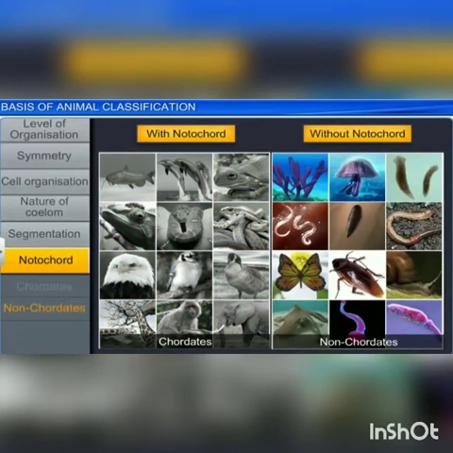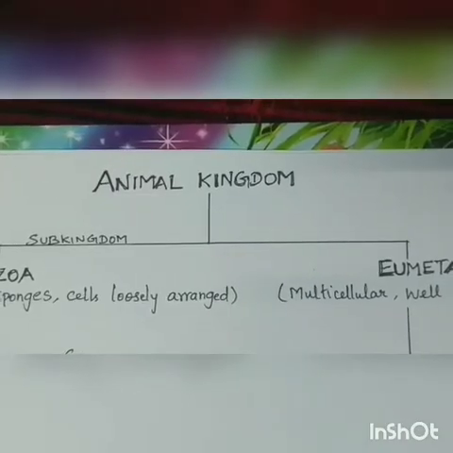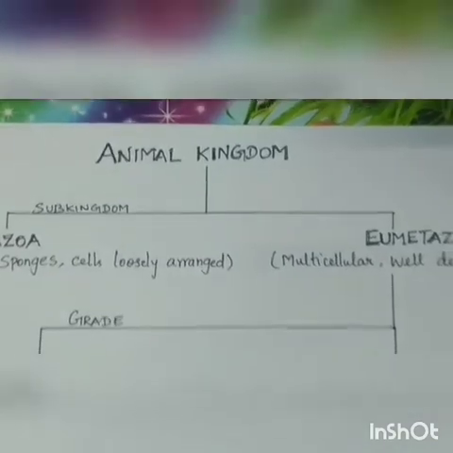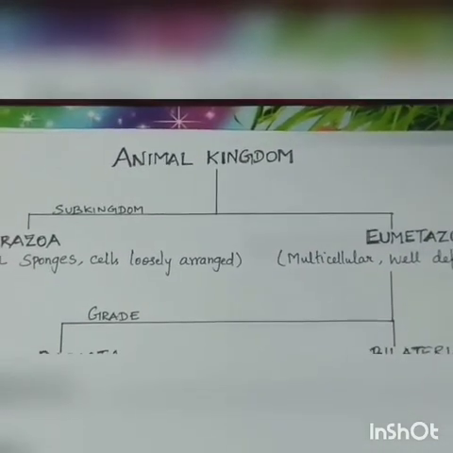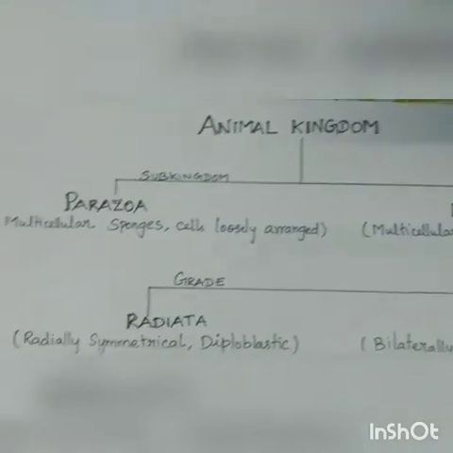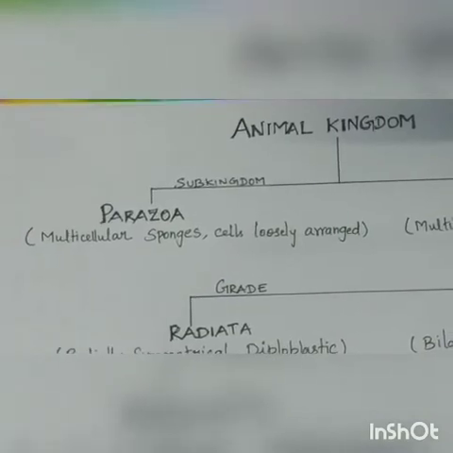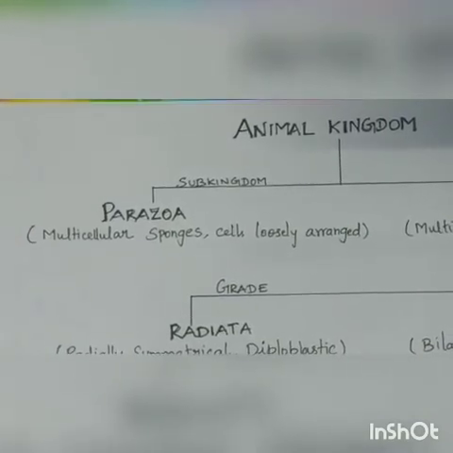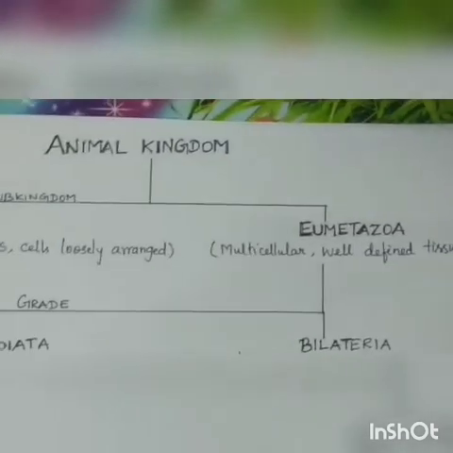That means chordates consist of cephalochordates, urochordates, and fishes to mammals, and non-chordates from porifera to hemichordata. The animal kingdom is divided into two subkingdoms, the parazoa and the eumetazoa, based on their organization. Parazoa includes multicellular sponges, and the cells are loosely arranged and do not form tissues or organs.